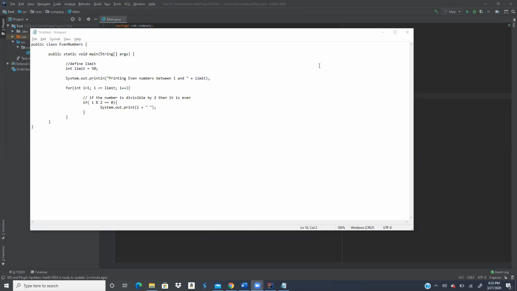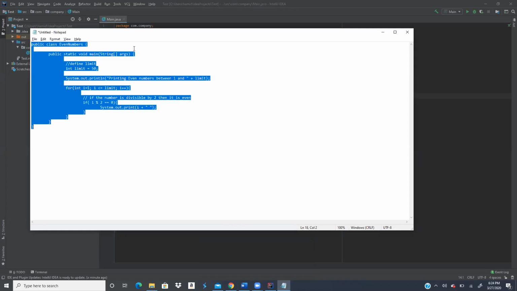Yes, I can see. But I didn't implement it on IntelliJ IDEA. I just put it on the notepad. Where did you copy this code from? Select all, copy from Google. I didn't write it down. Okay, copy it into your IntelliJ or whatever, and let's make it work.